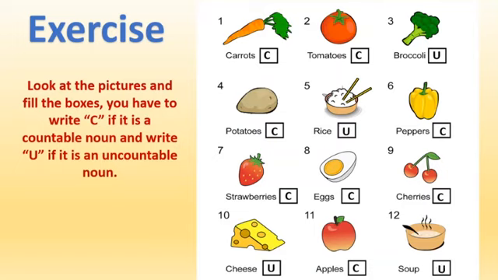Don't forget it. Okay, if you can see, all of these options are in plural and it's easy to find them. Strawberries, apples, cherries, peppers, tomatoes, carrots are plural, so they are obvious, they are countable.